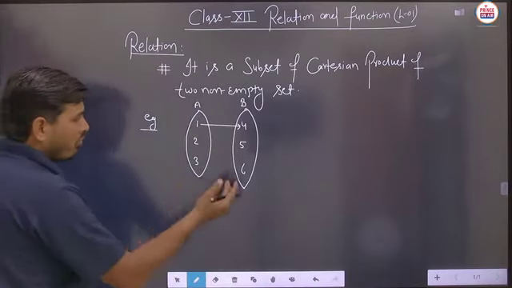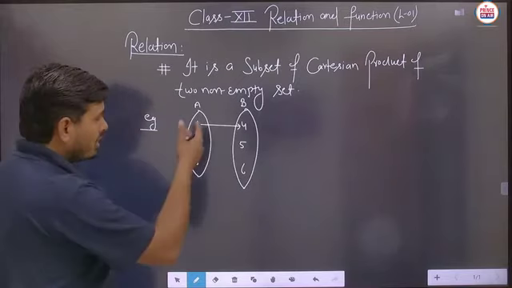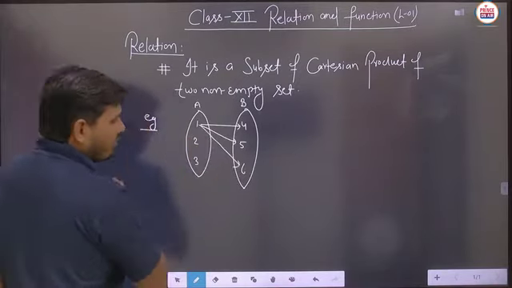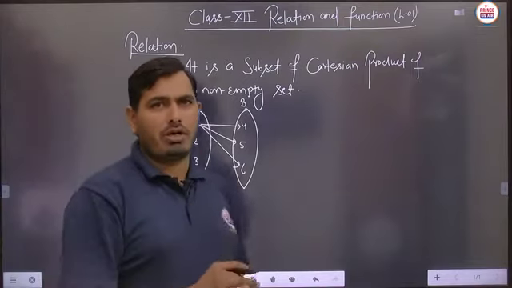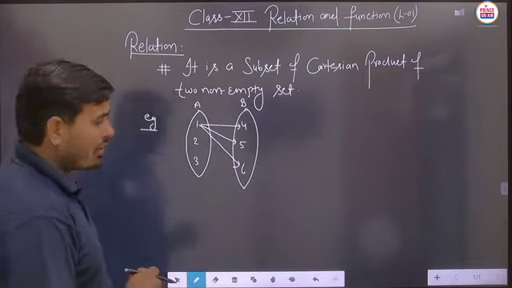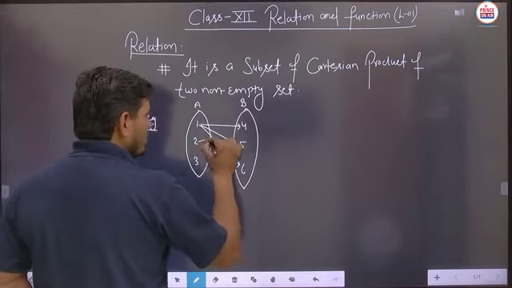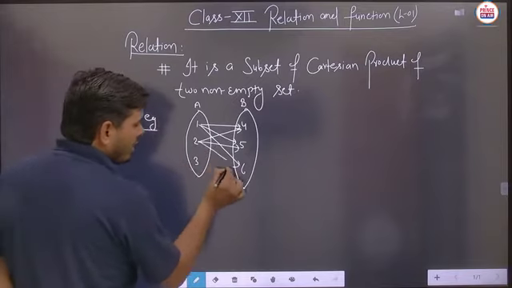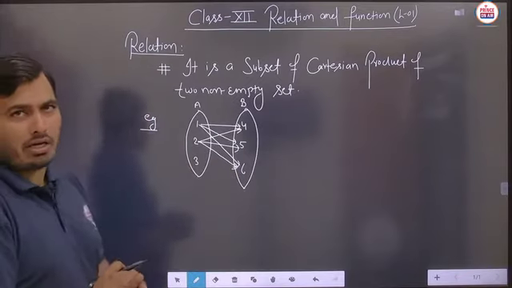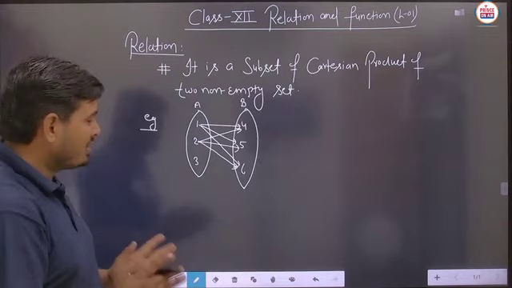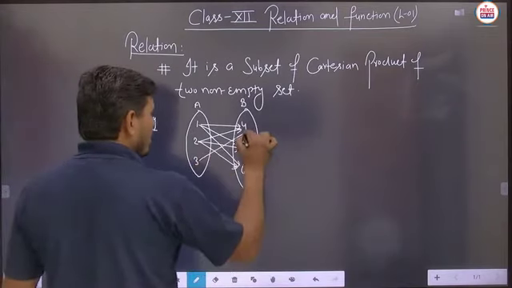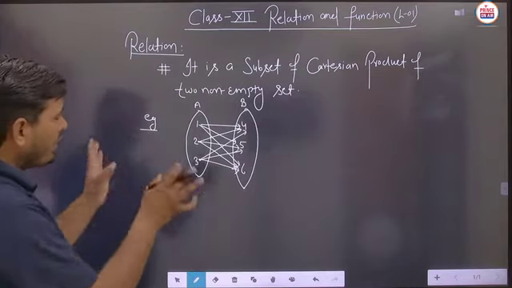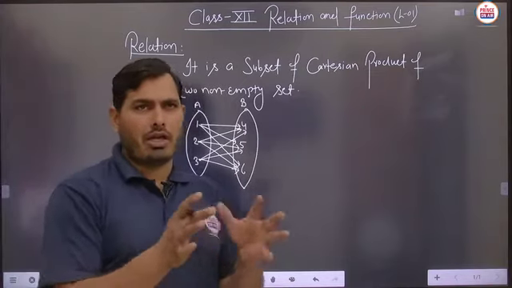Now students, we have to make all possible connections from this 1 to the set B. So 1 is also connected with 5, and 1 can also be connected with 6. These are all the possibilities where an element of A can be connected with each and every element of B. Similarly, 2 is connected with 4, as well as 5, and 2 is also connected with the element 6. And similarly 3 is connected with 4, as well as 5, as well as 6. So here all the relationships between the numbers from set A to set B are given.